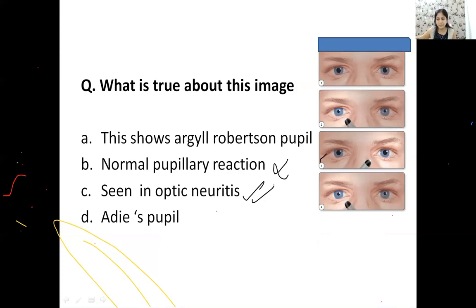Am I clear? ये question समझ में आ रहा है? Please tell me, are you able to understand? So such type of picture questions can also be there. They can ask you questions related to RAPD itself. Clear?